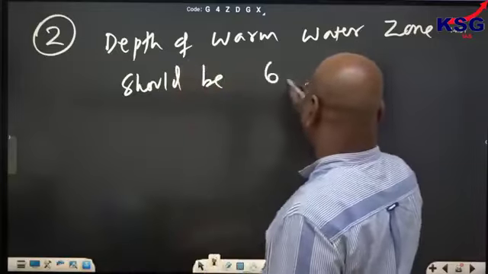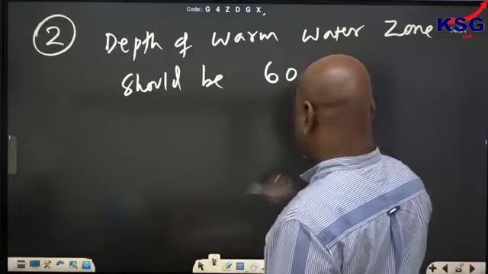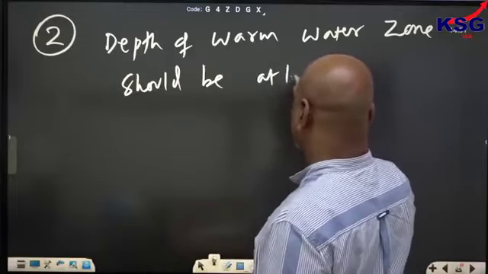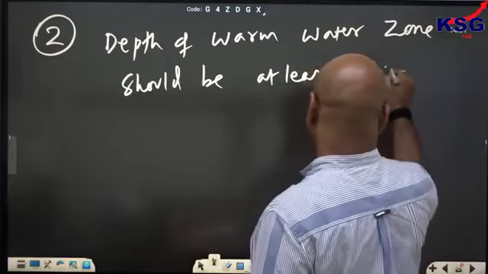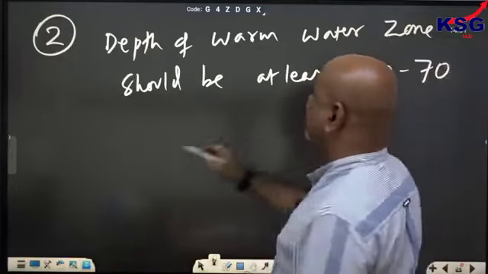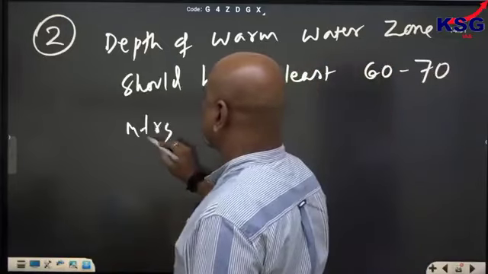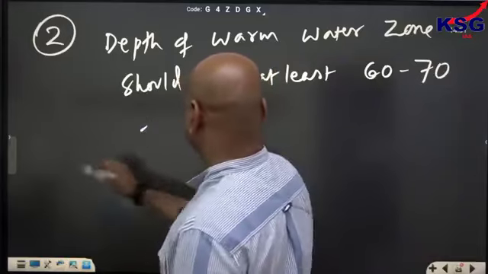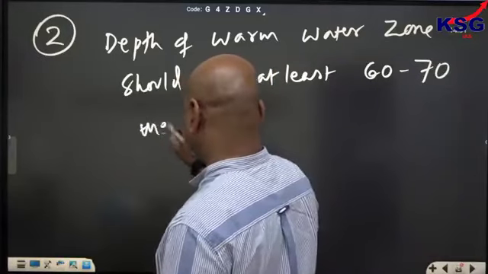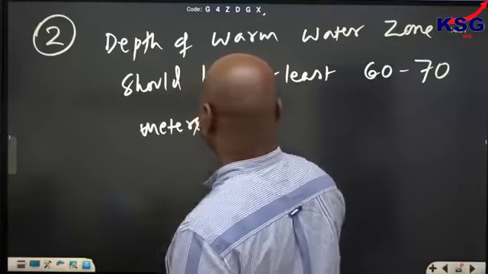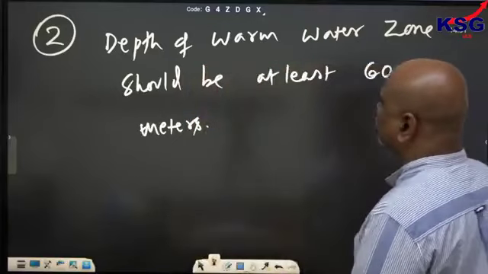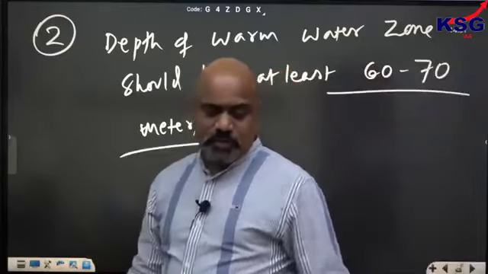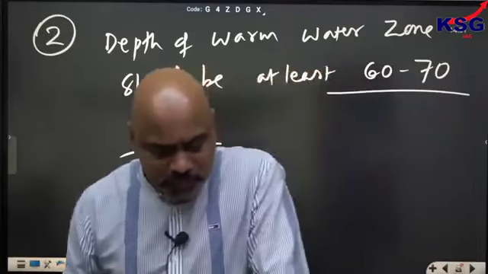At least 60 to 70 meters. Depth of warm water zone should be at least 60 to 70 meters. Minimum 70 meter होगा.